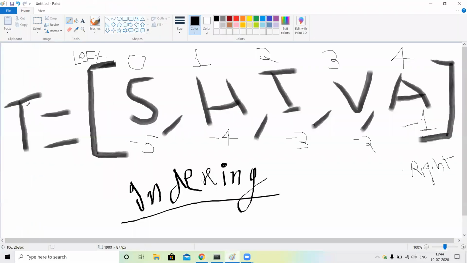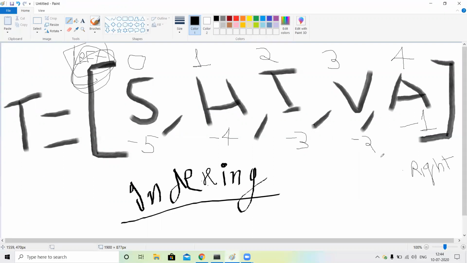You can use a tuple and list, anything. If you start with the left hand side, then indexing starts with 0. Like S is the 0 index, H is the 1 index, I is the 2 index, V is the 3 index, and A is the 4 index.